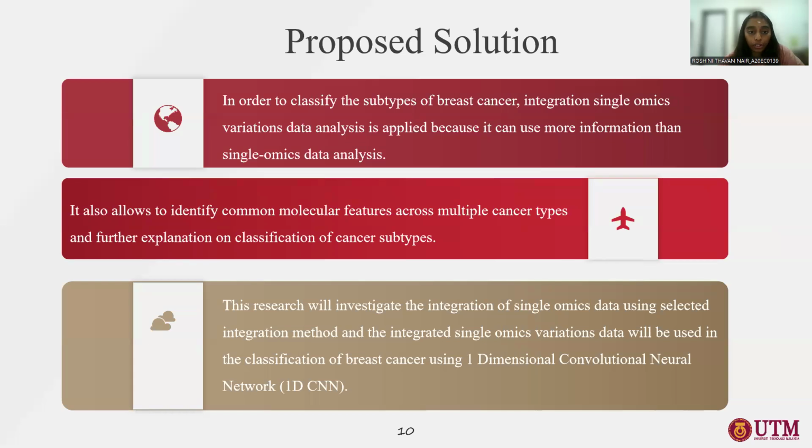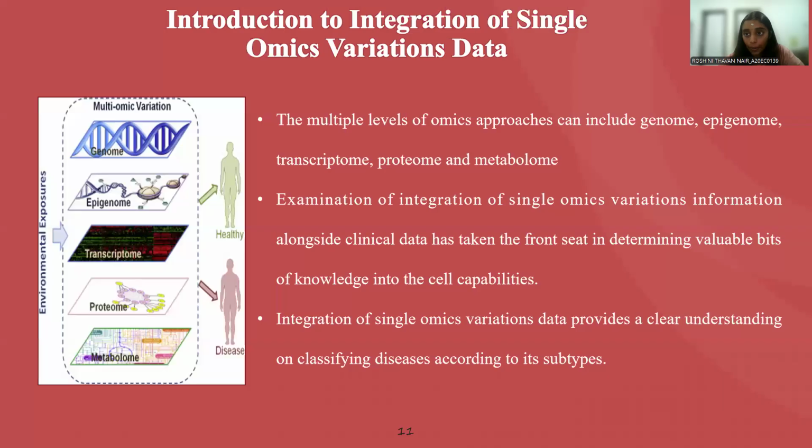So the proposed solution is, in order to classify the subtype of breast cancer, integration of single omics variation data analysis is applied because it can use more information than single omic data analysis. It also allows identifying common molecular features across multiple cancer types and further explanation on classification of cancer subtypes. This research will investigate the integration of single omics data using a selected integration method, and the integrated single omics variation data will be used in the classification of breast cancer using 1D CNN.